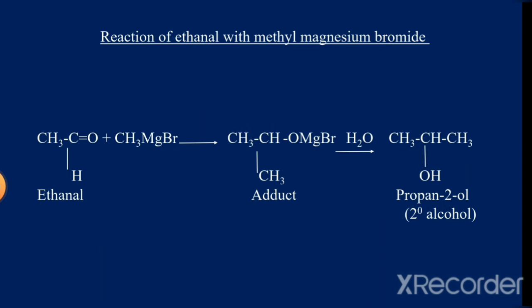Let us now consider the reaction of ethanal with methyl magnesium bromide. Ethanal is CH3CHO. Methyl magnesium bromide is CH3MgBr. So when ethanal reacts with methyl magnesium bromide, an adduct is formed which is CH3CH(CH3)OMgBr, which upon hydrolysis gives propan-2-ol. Thus, by the reaction of ethanal with methyl magnesium bromide, a secondary alcohol is obtained.